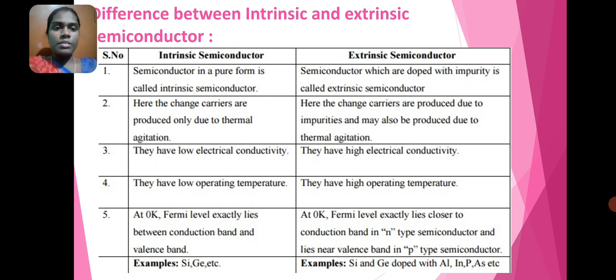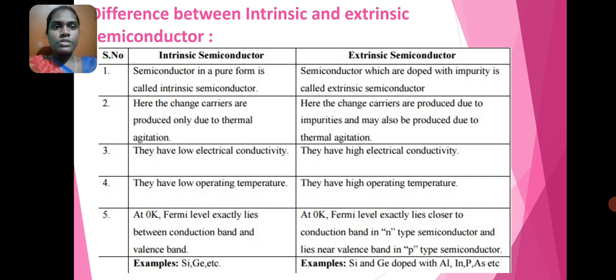In intrinsic semiconductor they have low operating temperature. In extrinsic semiconductor they have high operating temperature. In intrinsic semiconductor at 0 Kelvin, the Fermi level exactly lies between the conduction band and the valence band. In extrinsic semiconductor at 0 Kelvin, the Fermi level lies close to the conduction band in N-type semiconductor and lies near the valence band in P-type semiconductor.